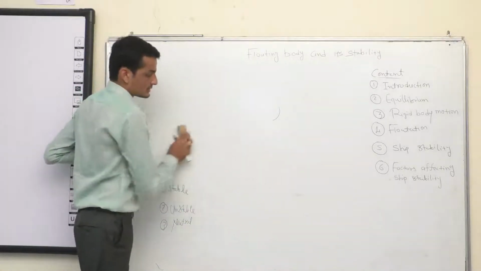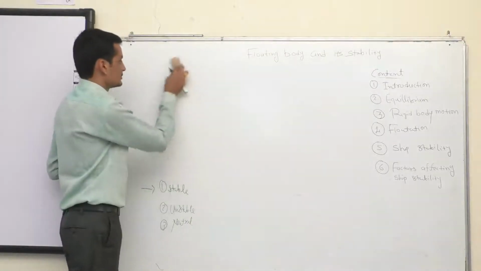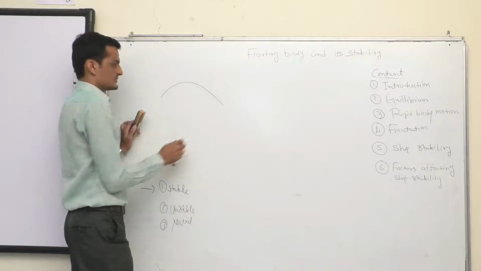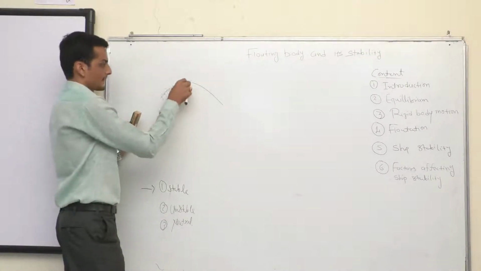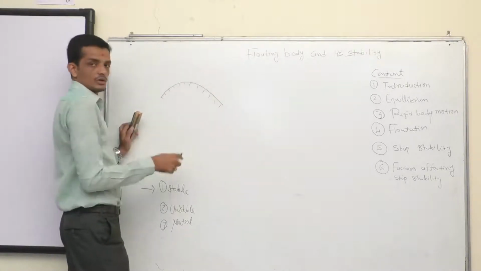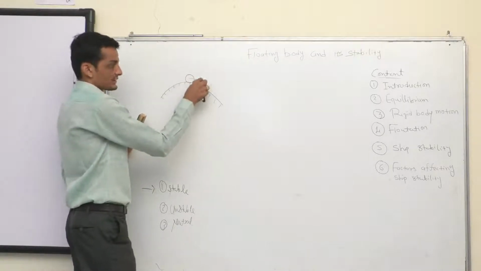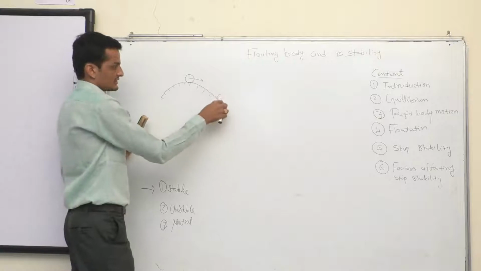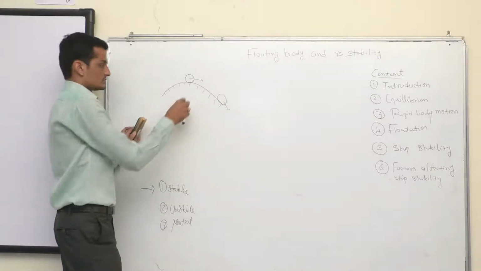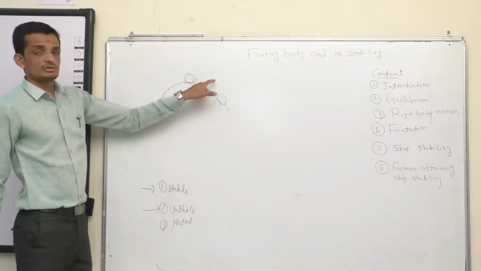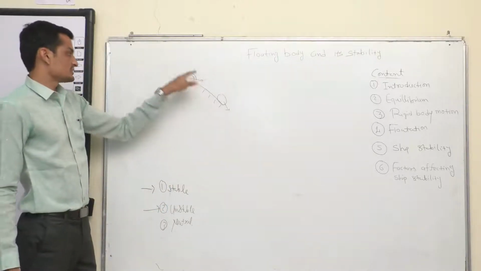Let's see. A very known example we must have seen in our physics classes. This is the slope, a surface. If I roll out a ball from the surface, the ball never comes back. It rolls out and it keeps going. Correct? The ball is under unstable equilibrium because there is no tendency of the ball to come back to its initial position.